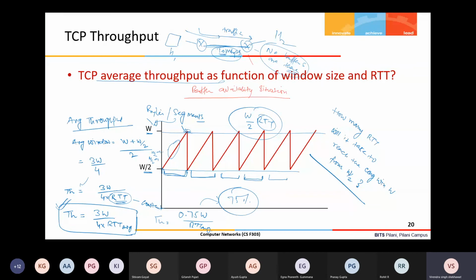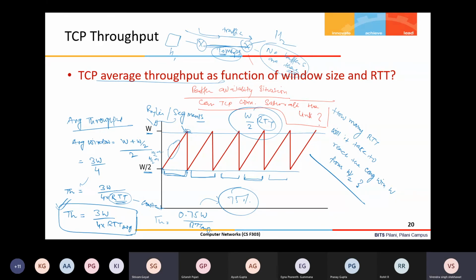Can we achieve 100%? Can a TCP connection get 100% utilization of the link? With buffer availability, can a TCP connection saturate the link? The link I'm talking about is a bottleneck link in this case. So what is your first cut answer, just based on whatever you have understood so far? Can a TCP connection saturate the link if sufficient buffer is available at the router?